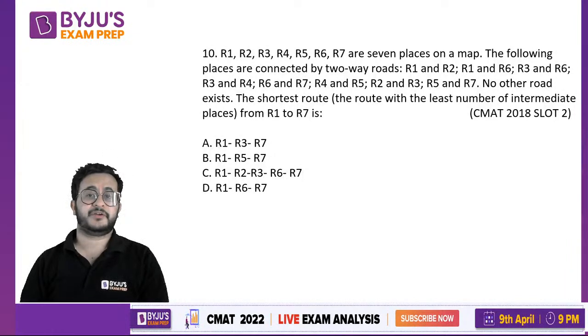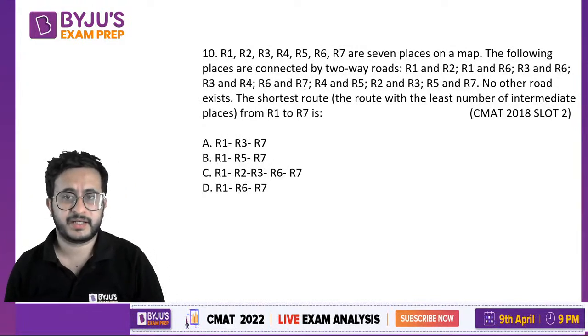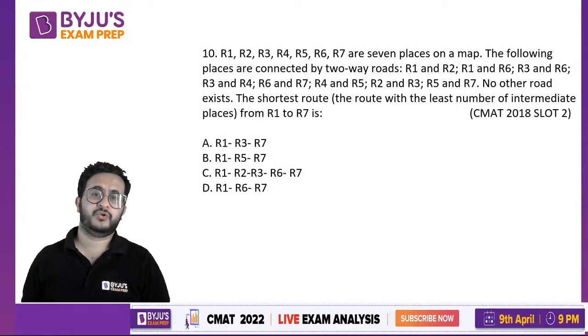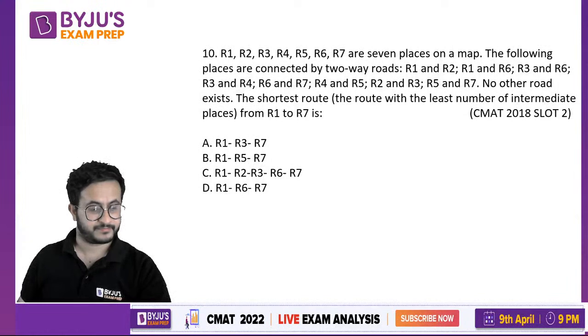R1, R2, R3, R4, R5, R6, R7 are 7 places on a map. The following places are connected by two-way roads: R1 and R2, R1 and R6, R3 and R6, R3 and R4, R6 and R7, R4 and R5, R2 and R3. So these are all connections. No other road exists. So these are the only connections of roads. And we have to find the shortest route from R1 to R7, in terms of least number of intermediate stations.